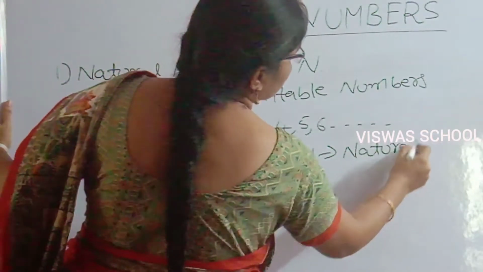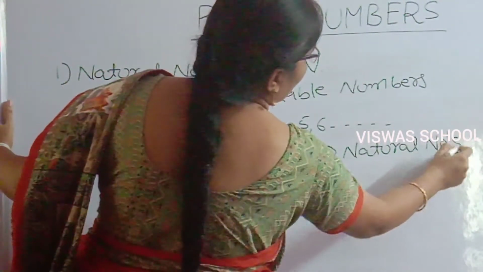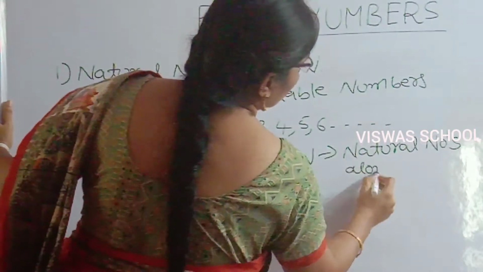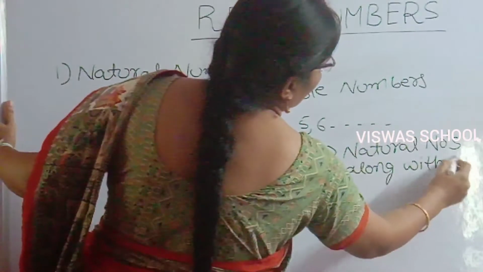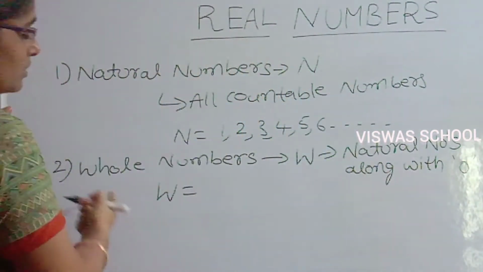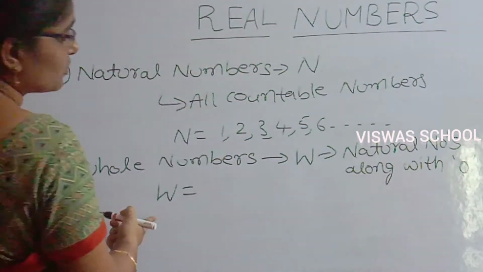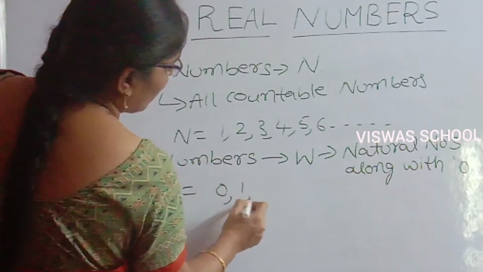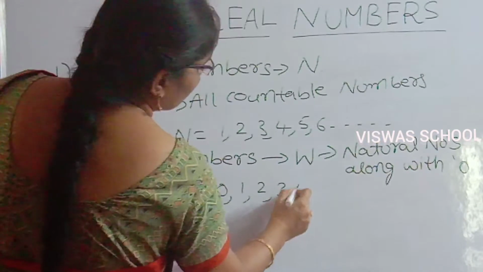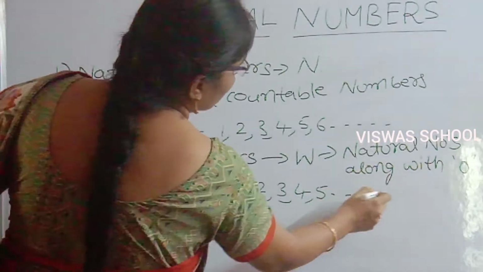Natural numbers along with 0 are called whole numbers. That is, W equals the set containing the elements 0, 1, 2, 3, 4, 5, and so on.